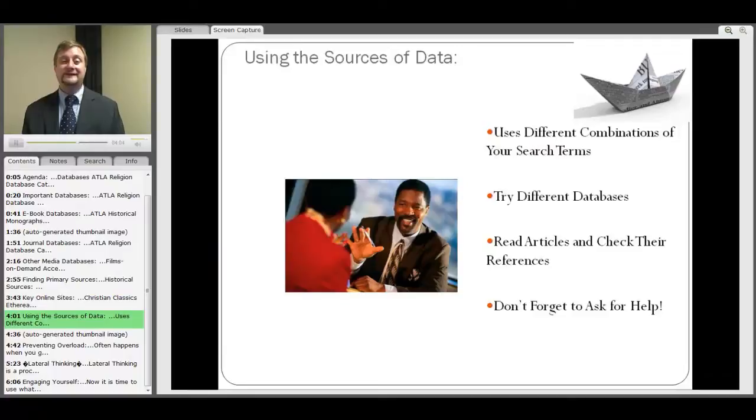As you're using these databases, I encourage you to try using different search terms. Play with your terminology. See what terms give you the best relevant information. Also, try using more than one database. Different databases cover different types of journals and resources and will give you different results. I encourage you to read articles and check their references. Maybe you want to order some of those articles through interlibrary loan or look them up in the database to see if we already have them. And don't forget to ask for help.